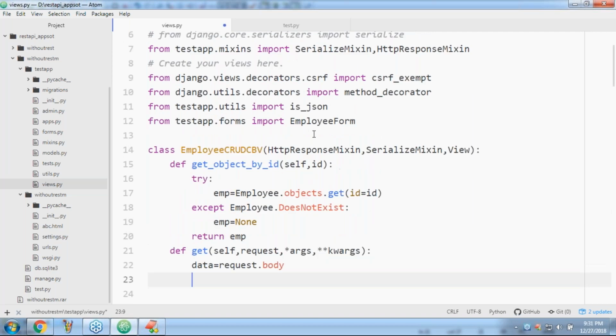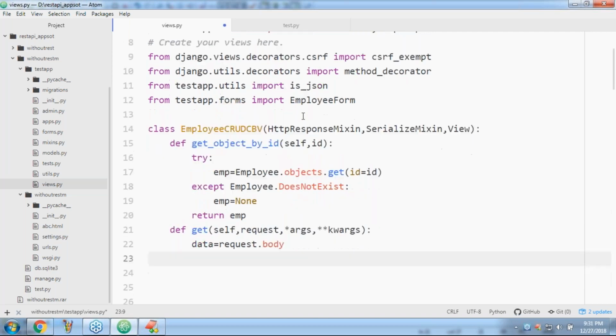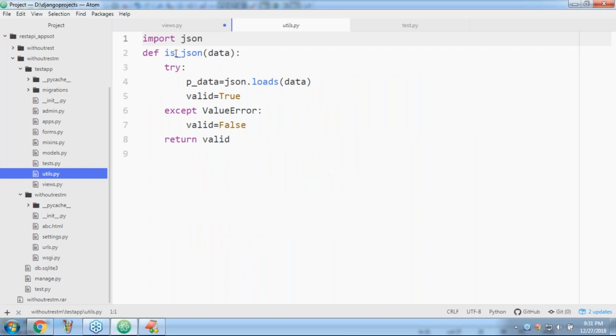Yes, friends. is_a_json. Already I implemented one method, is_a_json, like this, right? Where did I implement it, sir? Inside utils.py. Are you getting it? I implemented one method: if it is JSON, it returns true, otherwise false.